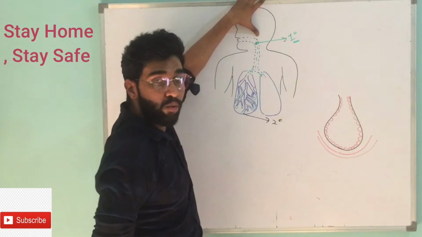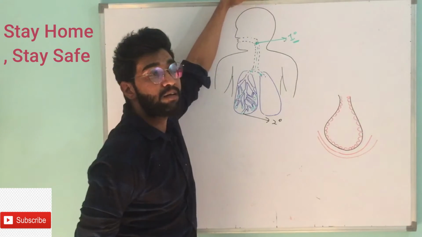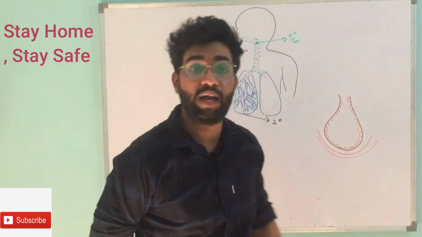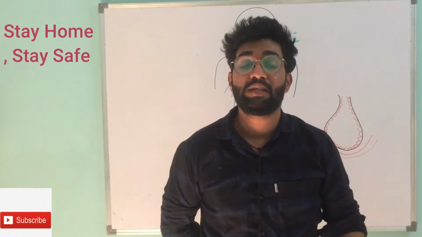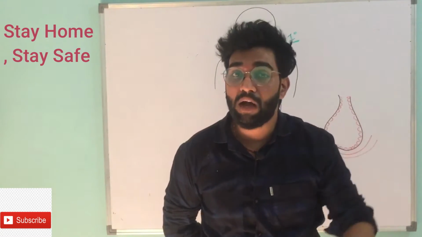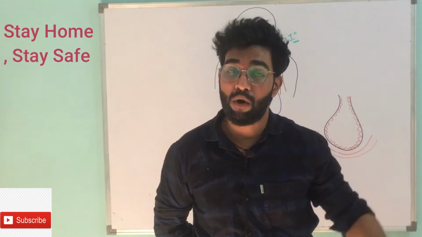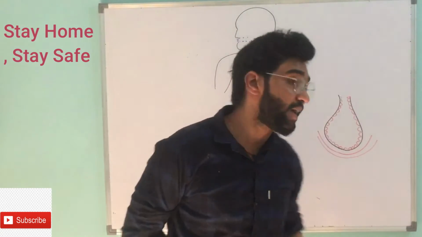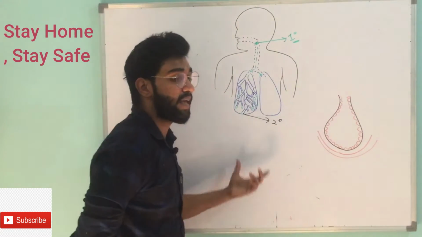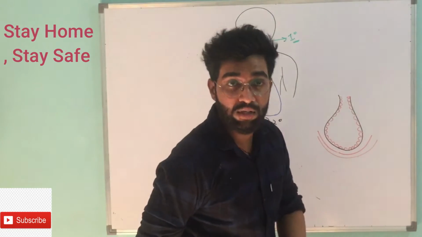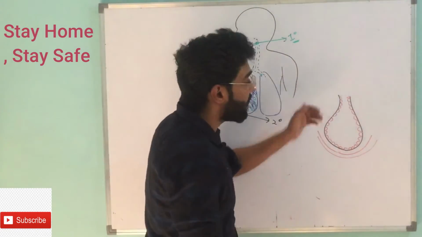Your throat. Inside your throat it lives for 1 to 3 days, and your throat will start paining slowly. Because of this you will start coughing, and due to this coughing the coronavirus will go down into your respiratory tract through your trachea, and from your trachea it will go into your bronchi, then bronchioles, and at last it will enter inside your lungs. Inside your lungs there are some sac-like structures known as the alveoli, and this coronavirus will enter inside these alveoli.